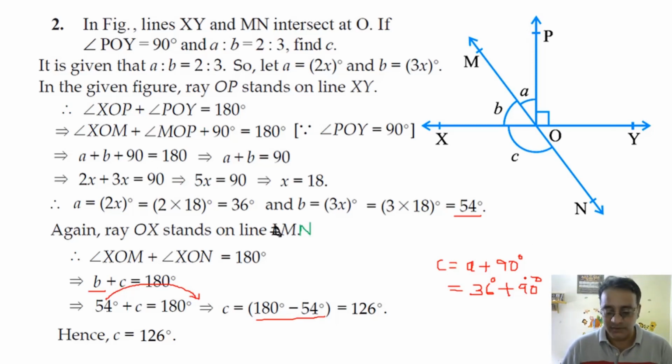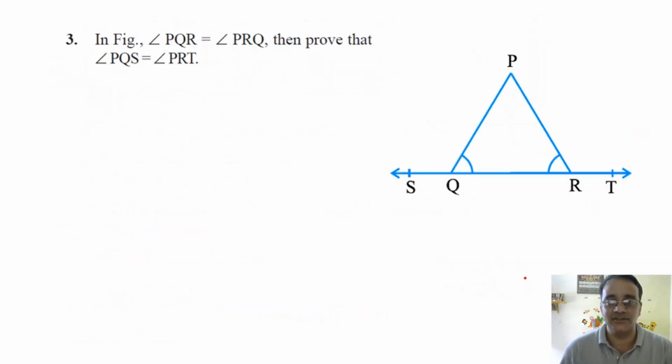So now let us move towards another question, question number 3. Now this is proof related question. In figure, angle PQR is equals to angle PRQ, so this angle is equals to this angle. Prove that angle PQS, the exterior angle, this one, is equals to angle PRT.